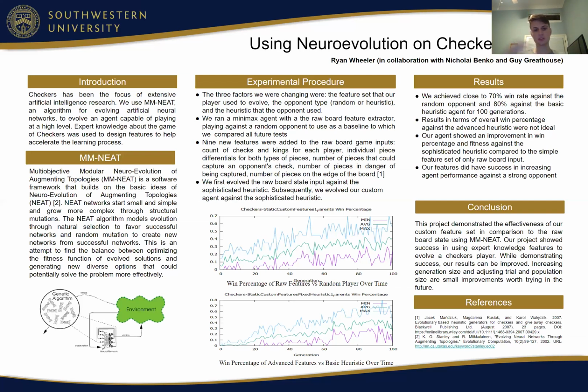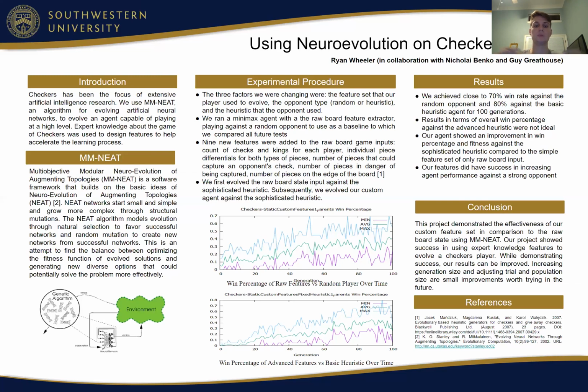And so just going through the overview of our general experimental procedure, three factors that we were changing in our experiment were the feature set that our players used to evolve, the opponent type, which was random or heuristic, meaning that the opponent either just made random moves or they made moves according to a heuristic, and then what heuristic the opponent used.